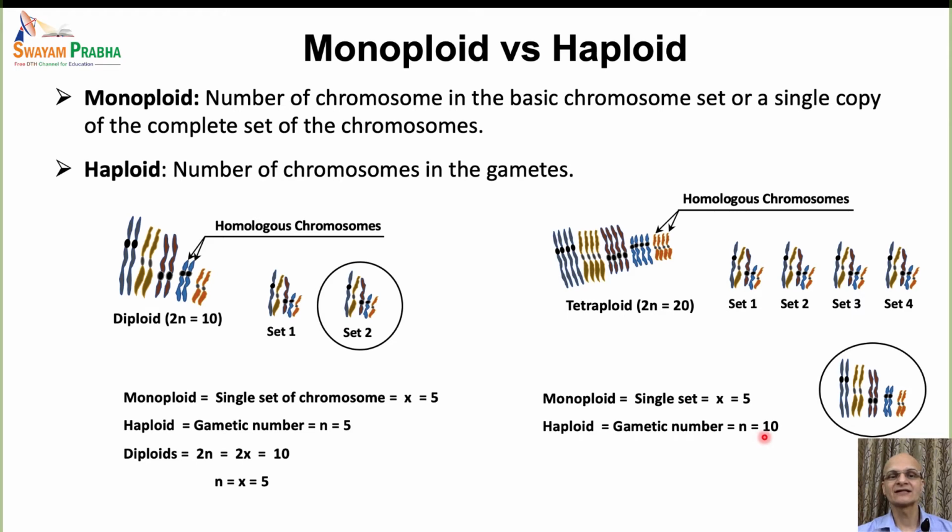So in this individual, though x is equal to 5, that is the number of chromosomes in a single set, in the gametes n would be 10 chromosomes. So basically monoploid and haploid numbers are the same for the diploid species, but as the ploidy changes, monoploid and haploid numbers also differ at higher ploidy levels.